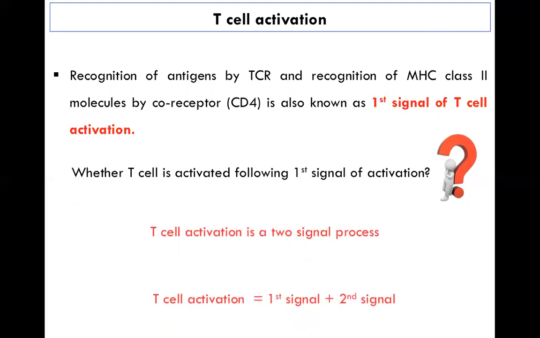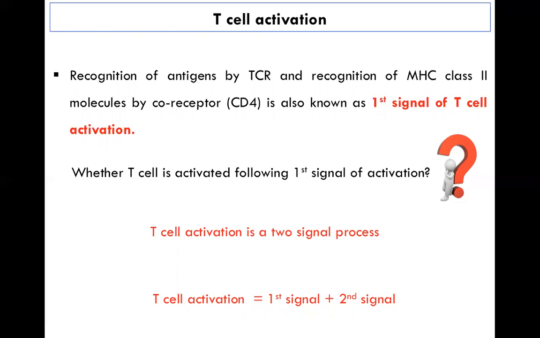The activation of a T cell is actually a two signal process. So what is the first signal for T cell activation? The first signal is recognition of antigen by the TCR and then recognition of the MHC class 2 molecule by the co-receptor CD4.